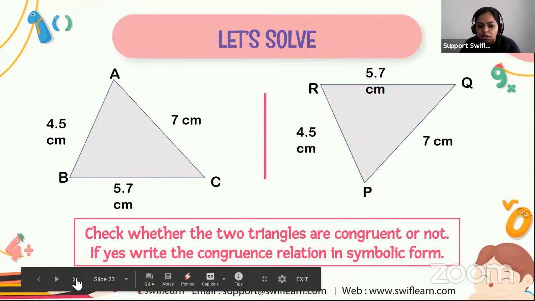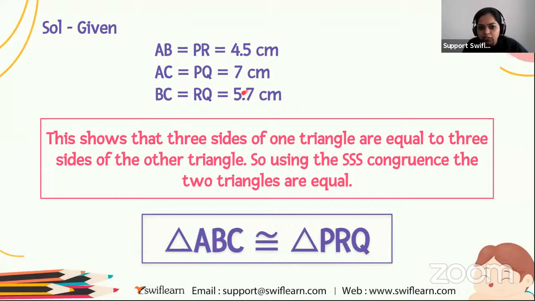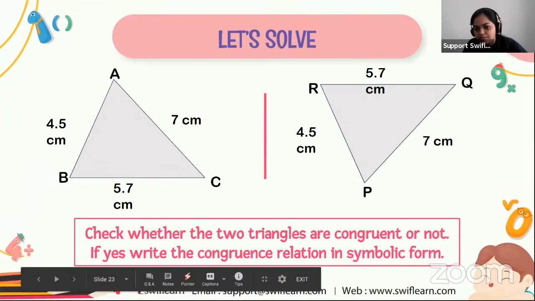Okay, so let me just give you how you have to solve this question. Let me just give you the solution. So what we have seen through the diagram is that AB equals PR, that is equal to 4.5 centimeter, AC equals PQ, that is equal to 7 centimeter, and BC equals RQ, that is equal to 5.7 centimeter. Yes, through this diagram we have seen all these things.